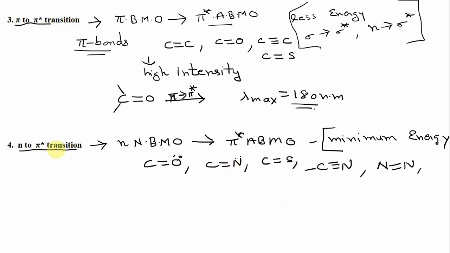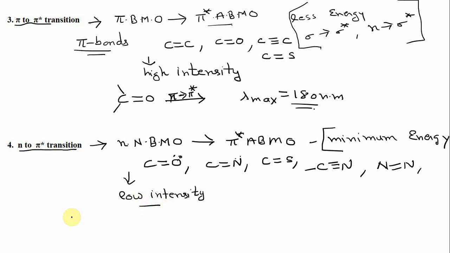These n to pi star transitions require minimum energy, so they take place at the longest wavelength. The other characteristic of the n to pi star transition is that they are usually of low intensity. Pi to pi star transitions are of very high intensity; n to pi star transitions are of low intensity.